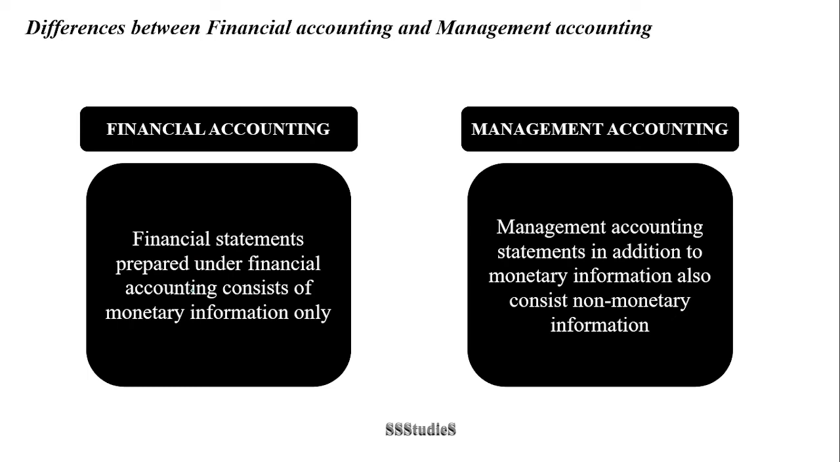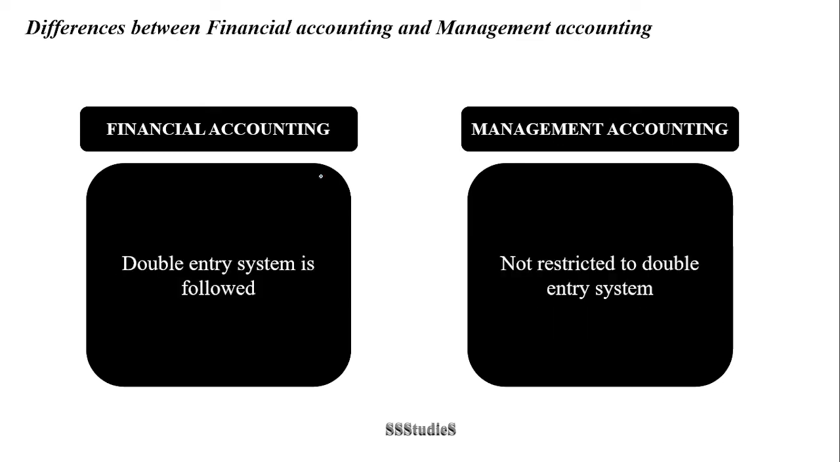Another difference is that financial statements prepared under financial accounting consist of only monetary information, whereas in management accounting, in addition to monetary information, non-monetary information is also captured. It need not always be in rupee terms, it can be in the form of units as well. But in financial accounting, only monetary information has to be recorded. Then financial accounting follows the double entry system, whereas in management accounting, there is no such restriction. It is not restricted to the double entry system. As I told you, the reports are prepared as per the requirements of the management.